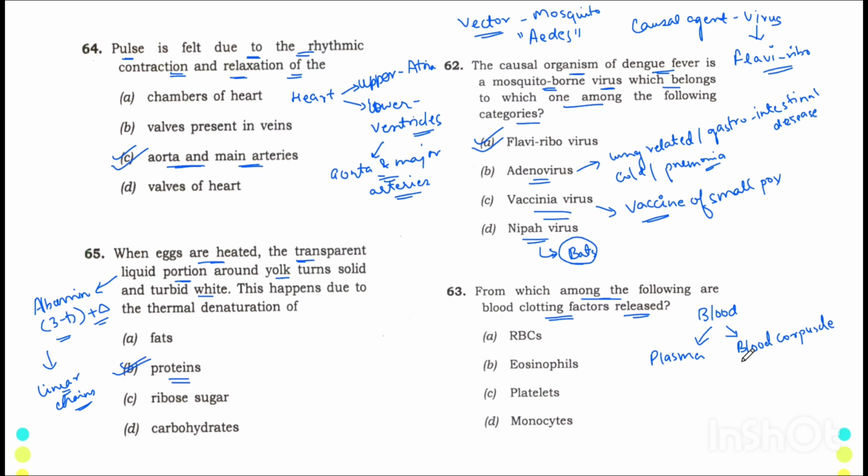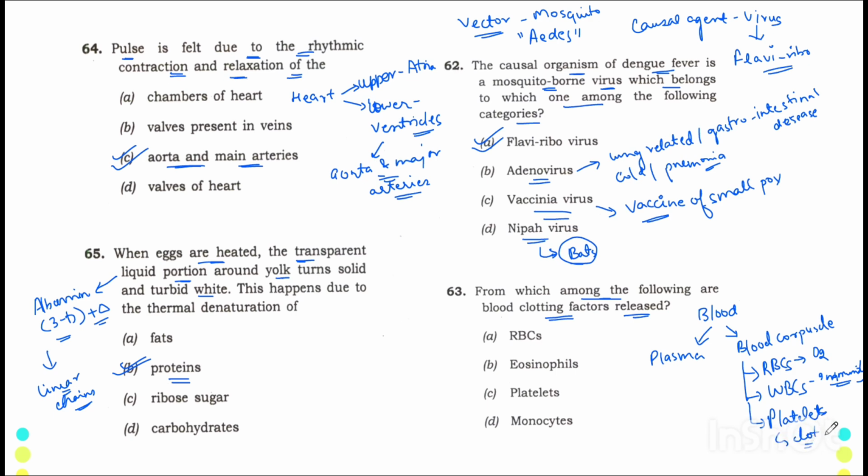Now blood corpuscle has three parts, that is RBCs, WBCs, and platelets. I'll give you main functions of all the three. RBC is used in the transport of oxygen. WBC is the immunity of our body. That means it fights with the foreign infectious agents. Platelets are the ones which are involved in forming clot.